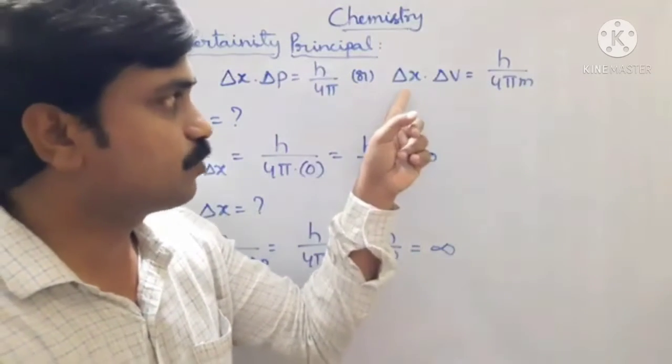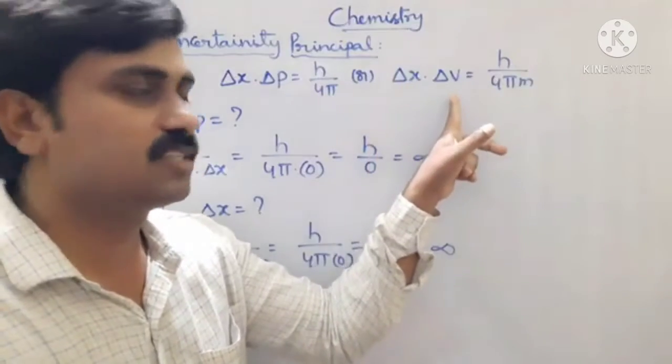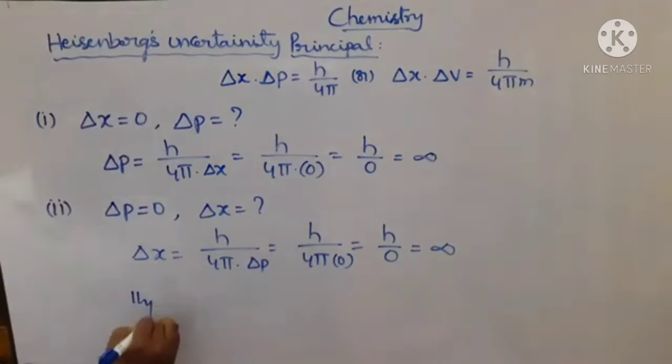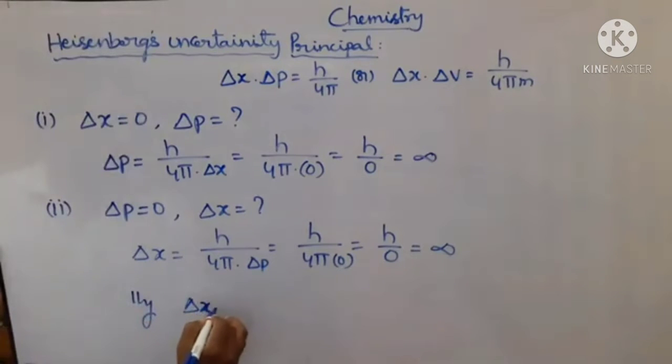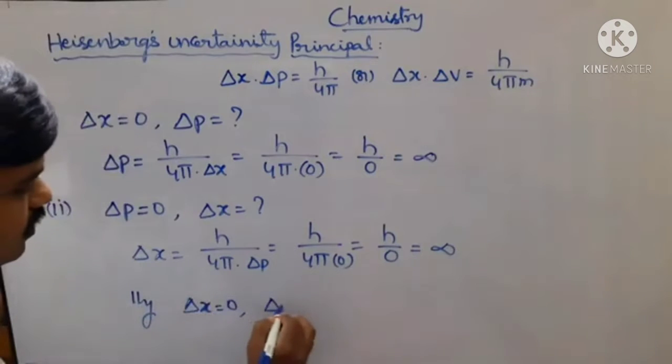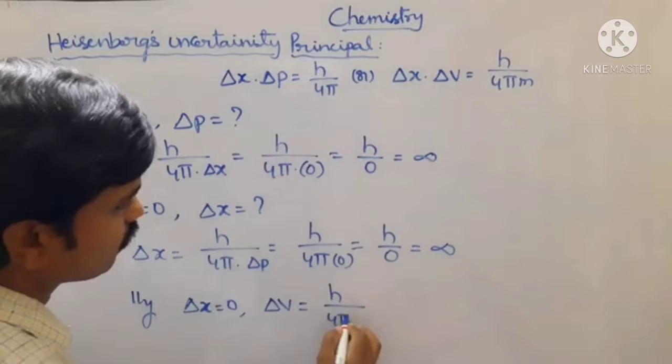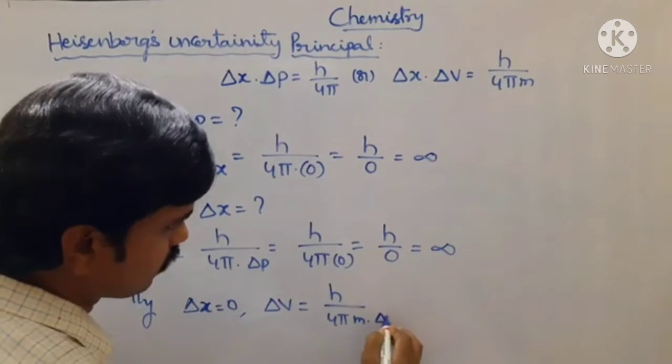Suppose uncertainty in its position value is 0, what about uncertainty in its velocity? Similarly, uncertainty in its position value is 0, uncertainty in its delta v is equal to h by 4 pi m delta x.